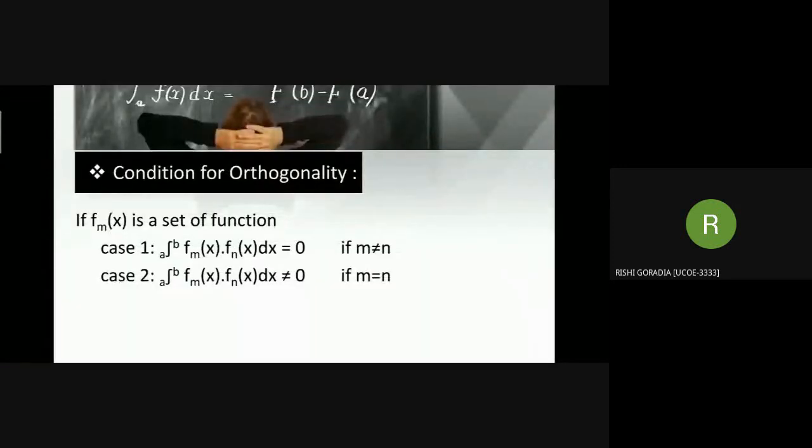Now, if fm of x is a set of functions, then we have two cases. First case, if m is not equal to n, then the integration from a to b of fm of x dot product fn of x dx will be equal to 0. And the second case is if m is equal to n, then the integration from a to b of fm of x dot product fn of x dx will not be equal to 0. Now my friend Anush Padubidi will explain further about Joseph Fourier and Fourier series.